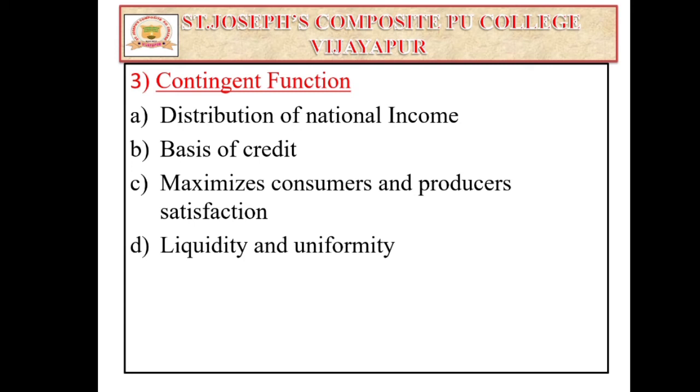And last one, that is liquidity and uniformity. Here money provides liquidity to all kinds of assets, both movable as well as immovable. Money can be converted into any type of asset, and all assets can be converted into money. For example, land is an immovable property or asset, but we can obtain money from the land by converting that asset into money. So money has its own nature, that is liquidity as well as uniformity. So these are the contingent functions of money.